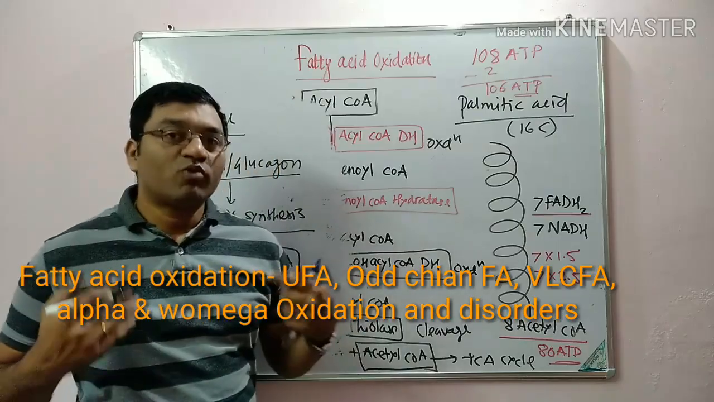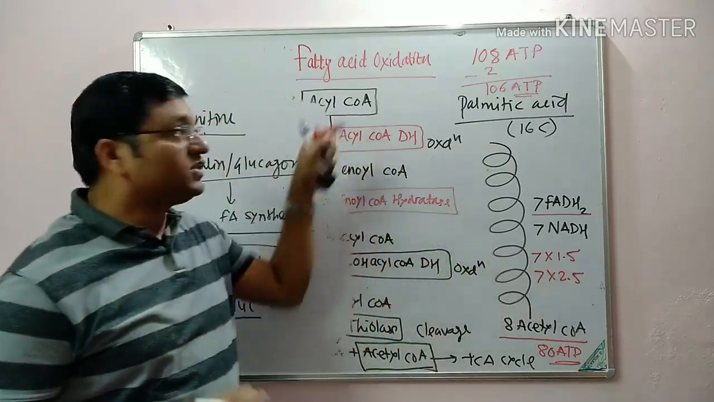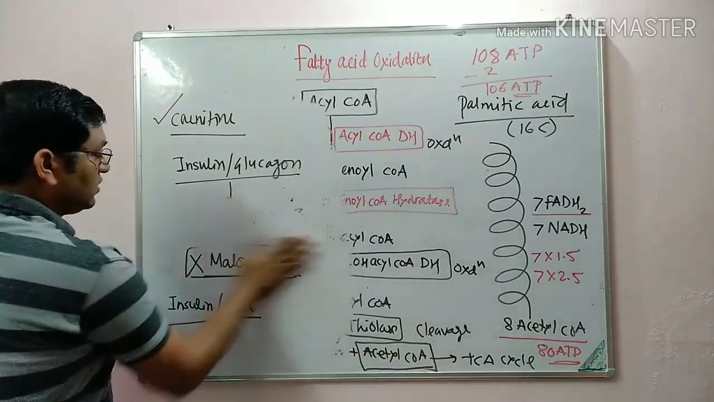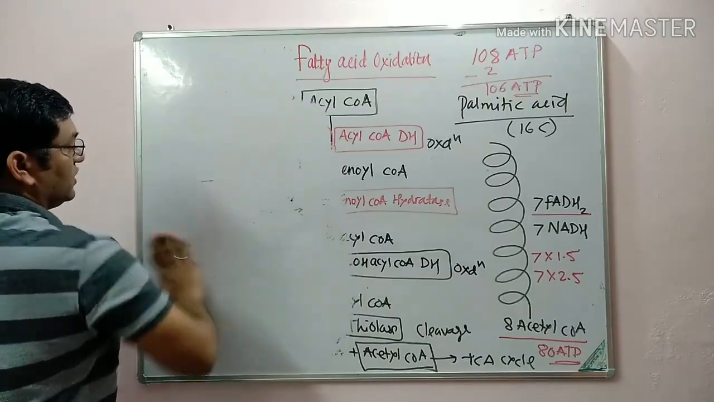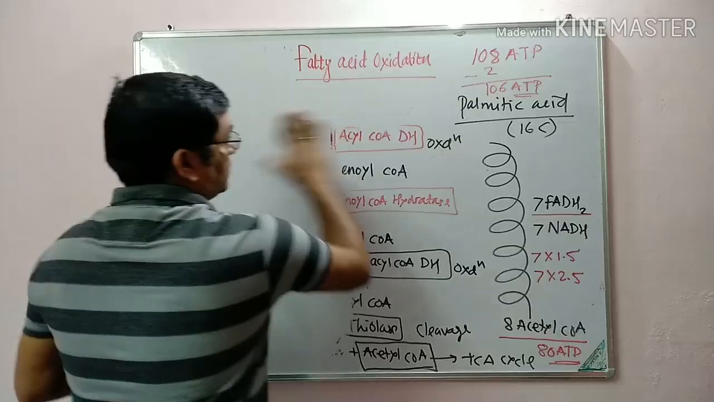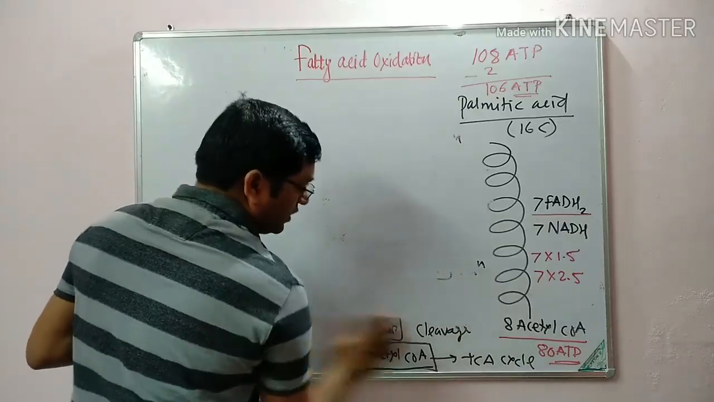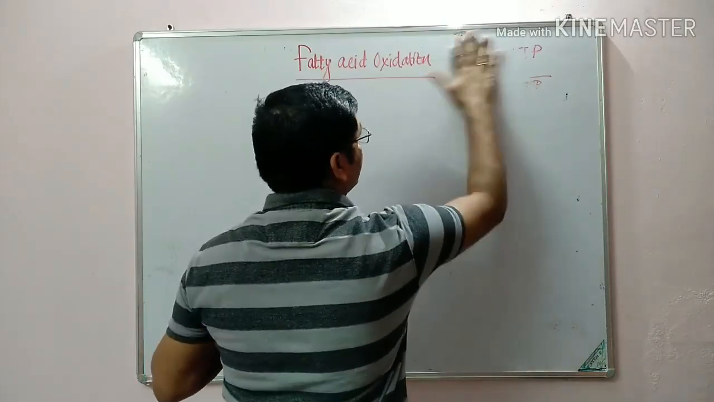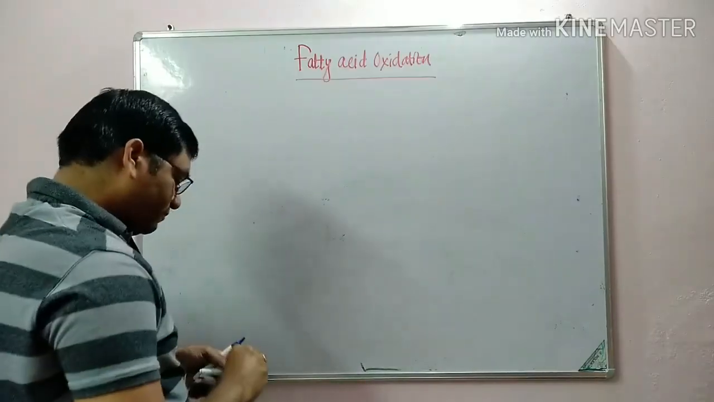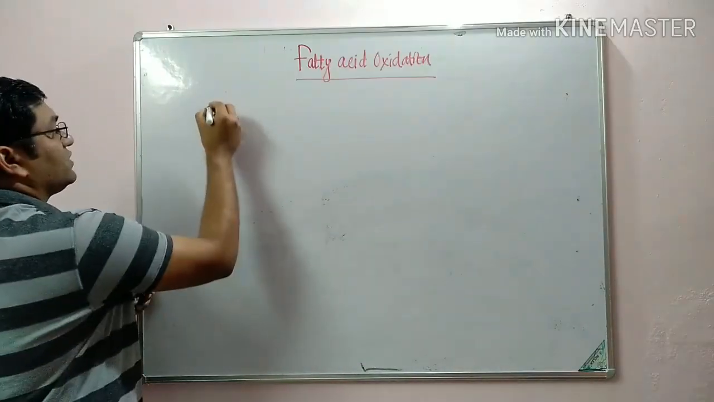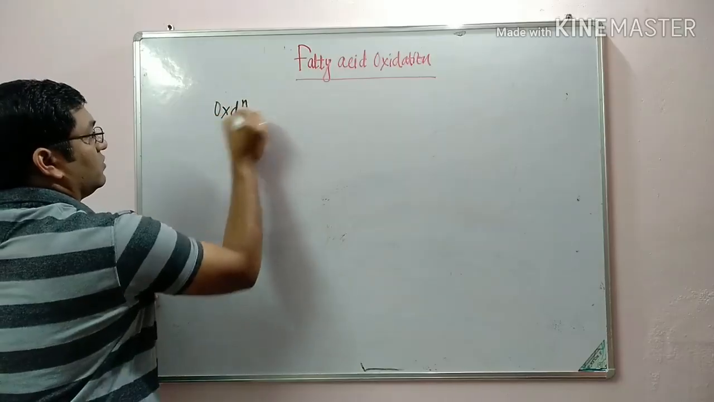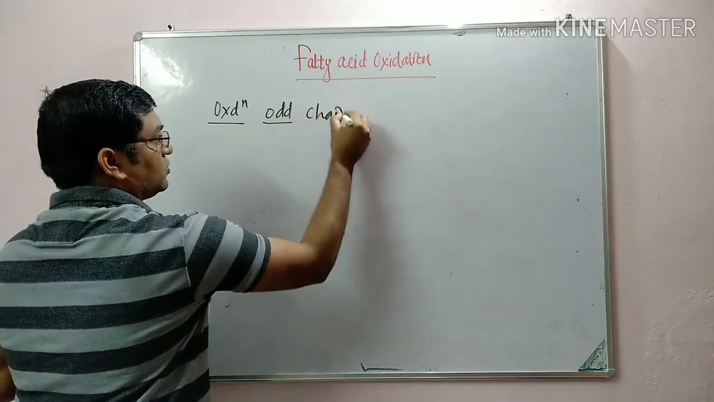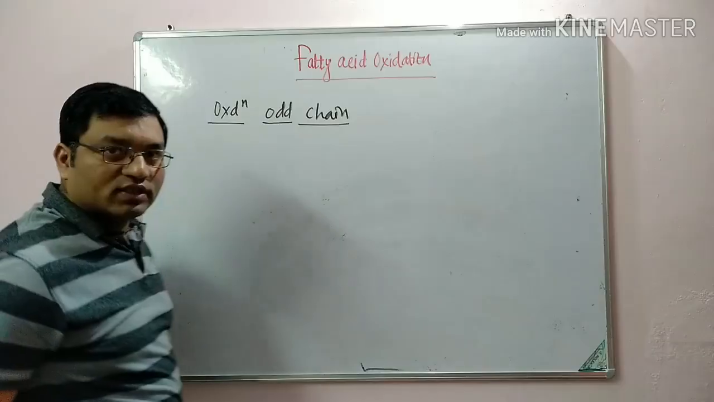Now coming to some important disorders of fatty acid oxidation and some other minor pathways in the fatty acid oxidation. We already discussed the important location of these minor pathways. Coming to the oxidation of odd chain fatty acids, it is similar to that of the beta oxidation.